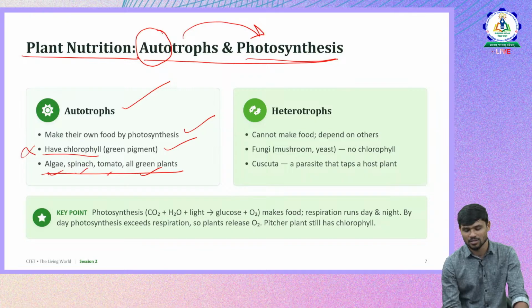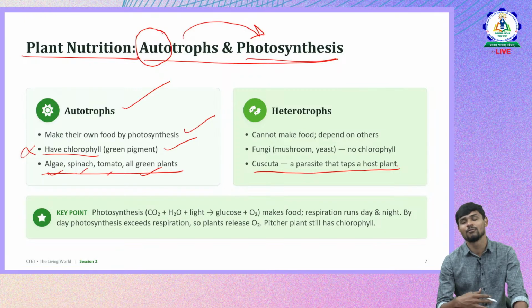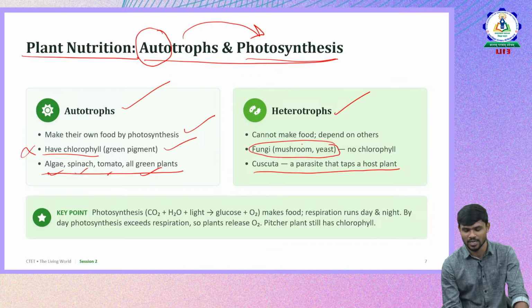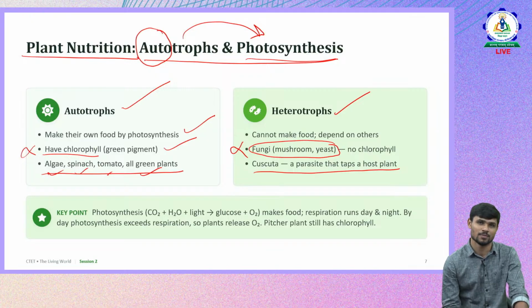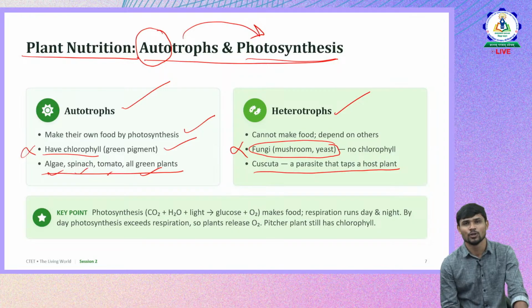But there are other plants which cannot perform complete photosynthesis, and they have to depend on other plants and insects for their nutritional purpose. They are called heterotrophs. Fungi is given here, but fungi doesn't come under plants, though it is an example of heterotrophs. Heterotrophs means they depend on other organisms for their nutrition. So fungi is one example of a heterotroph, but it doesn't come under the plant kingdom.